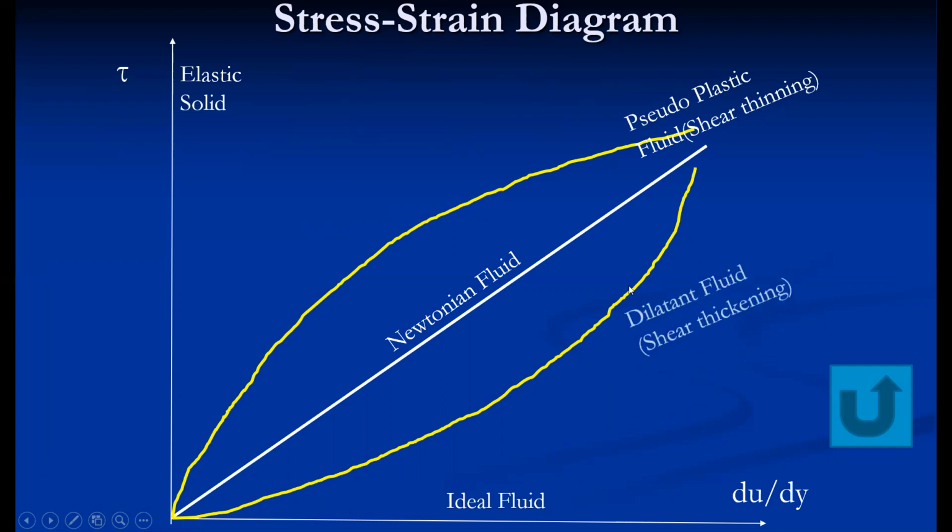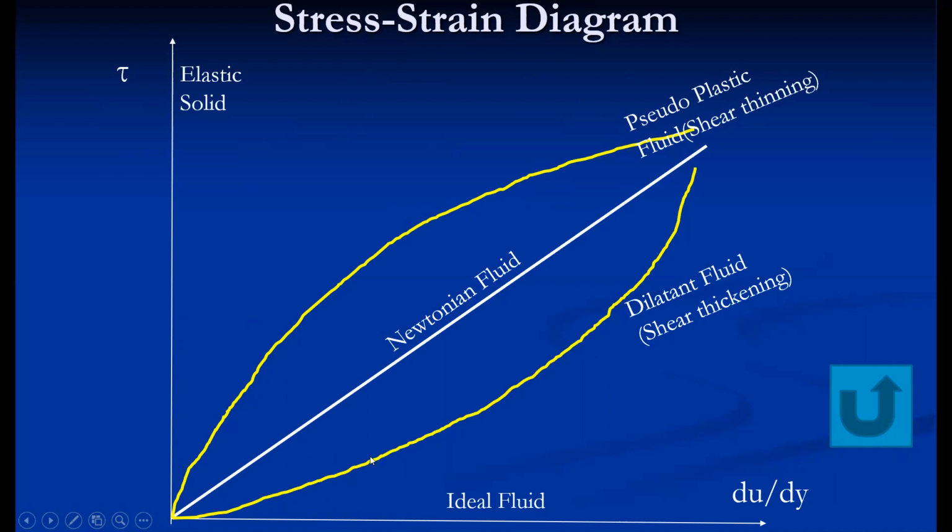With the application of shear stress, more stress is required to cause a permanent deformation. And this type of fluid is called a dilatant fluid, which is also called a shear thickening fluid. If you compare these two types of curves, in non-Newtonian fluid there is a non-linear relationship between stress and strain, or rate of shear strain. Here, with the shear thinning fluid, as the shear stress increases, less shear stress is required for causing deformation, whereas higher shear stress is required for causing deformation here.